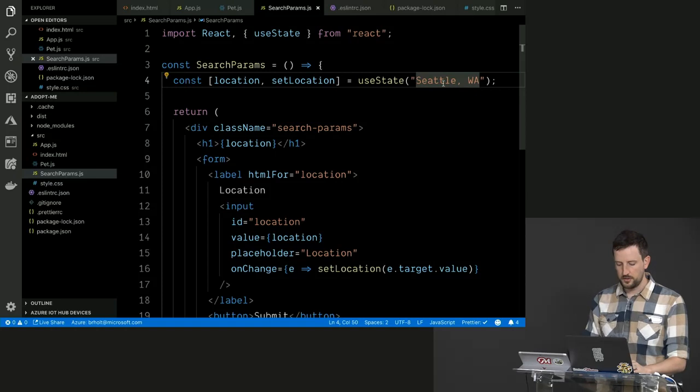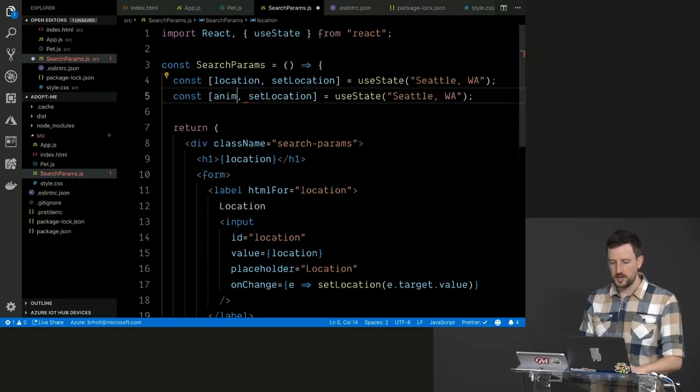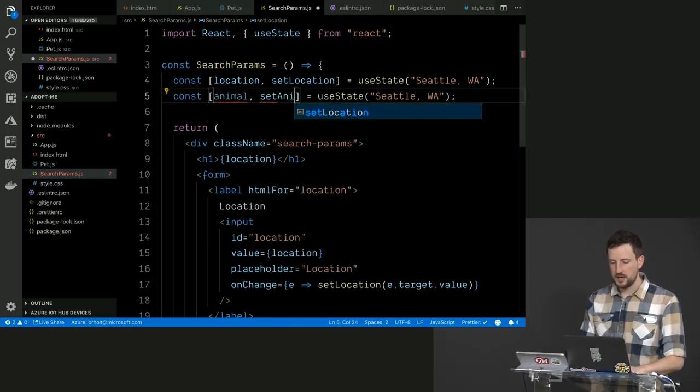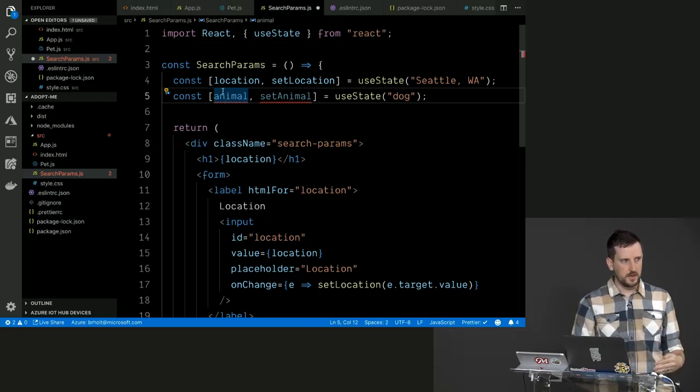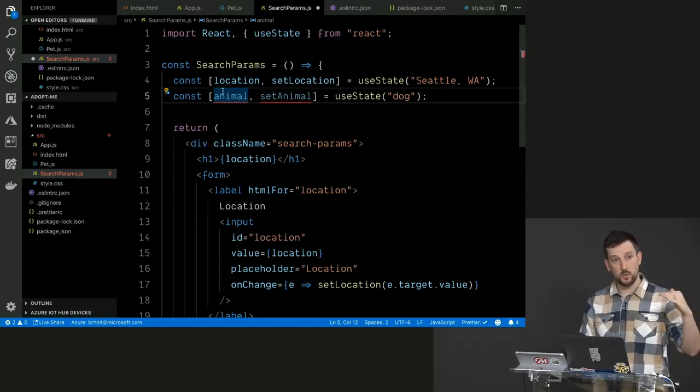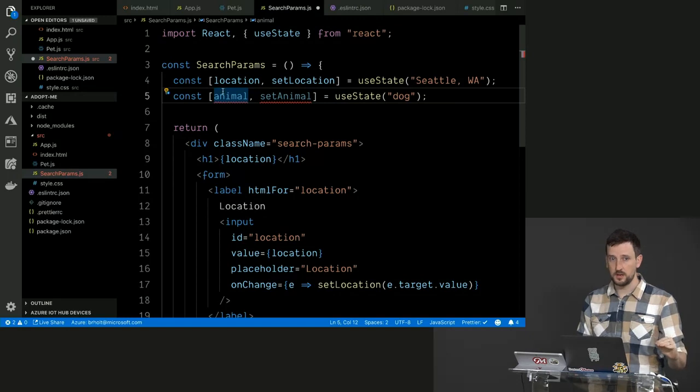So if I have another hook underneath this, like for example, for the animal, and set animal, and we'll make this dog or something like that. The way that they're keeping track of each individual piece of state is they're keeping track of the order that you're calling these things in, right?